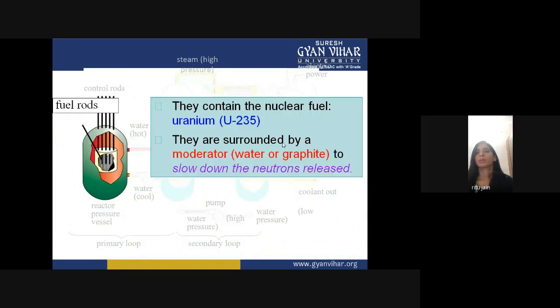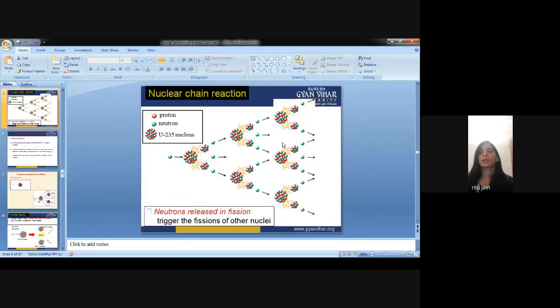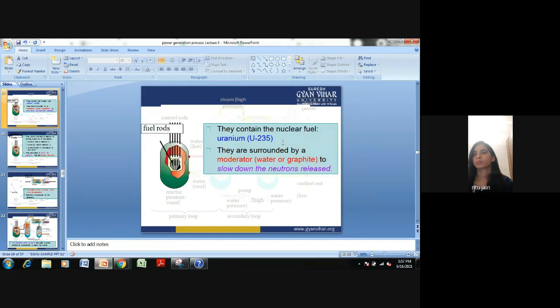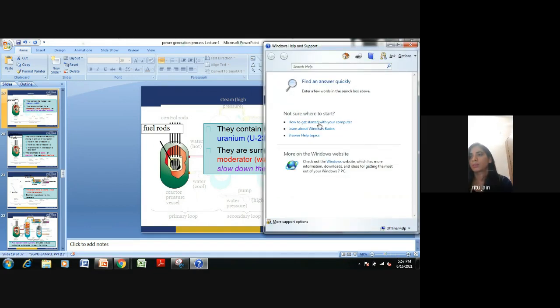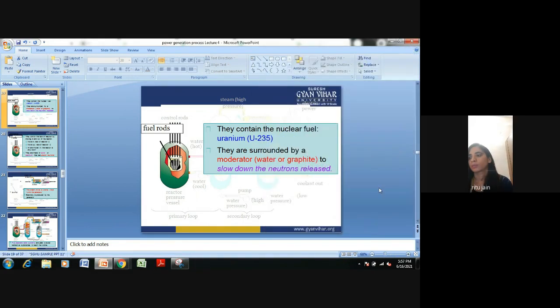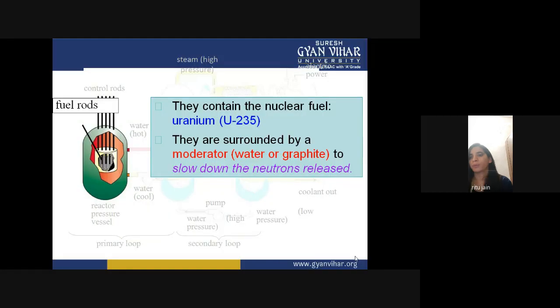Now this is your fuel rods, which are very important. They contain the nuclear fuel, uranium U-235.